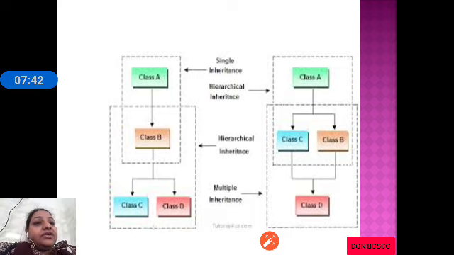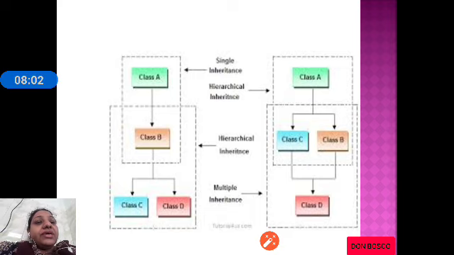Similarly, when you see the other example, we have class C and class B derived from class A. This type of inheritance is called hierarchical inheritance, where there is one base class and multiple derived classes.